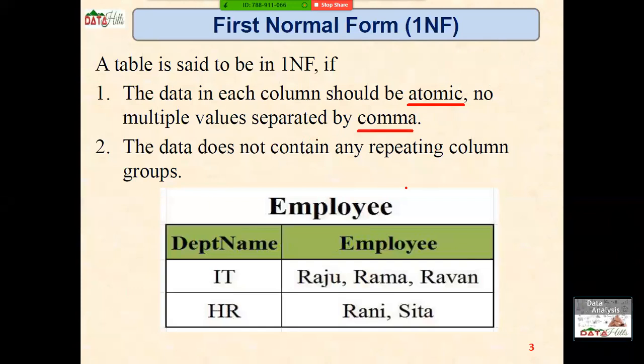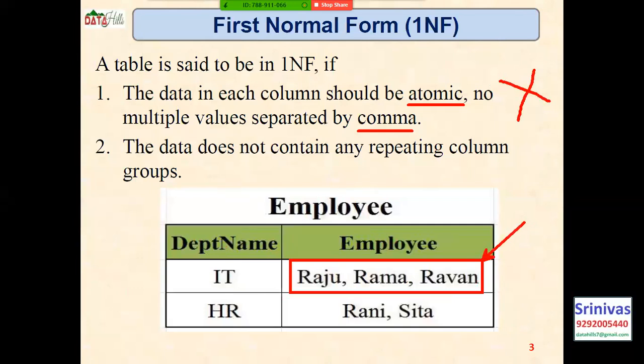First, if you observe this, here is an employee table with the department name and employee. Under department name it is IT. Under employees, these are the three employees which belong to the department of IT. But whenever the data is like this, we can face a lot of problems like anomalies. It is not possible to insert, update or delete when the data is like this, and it is not satisfying our first condition.